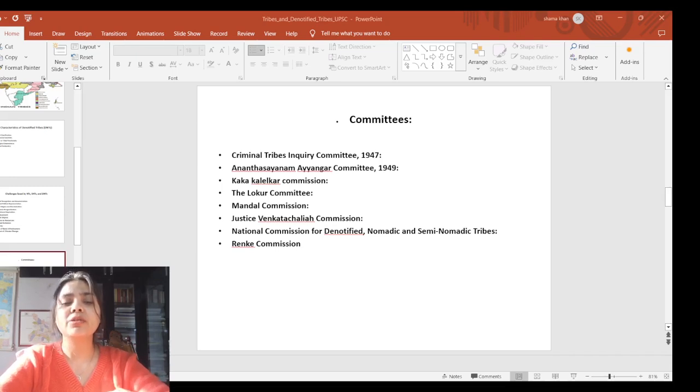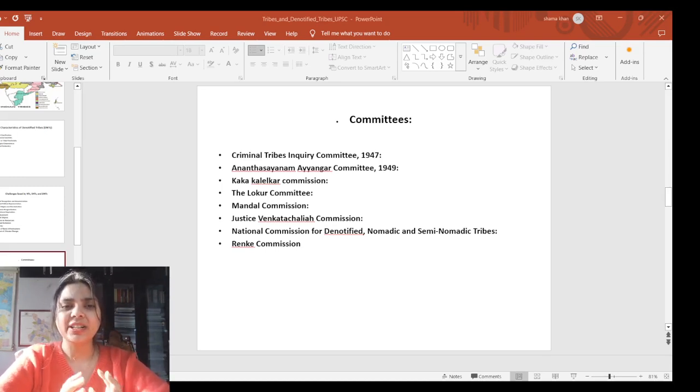They recommended repealing the Criminal Tribes Act of 1924, which was later abolished in 1952. Next, the Kaka Kalelkar Committee, one of the first backward classes commissions, constituted in the year 1953. The commission's main recommendation was that criminal tribes not be dignified as a tribe or referred to as a criminal tribe or ex-criminal tribe. In fact, the commission proposed to refer to them as denotified communities.